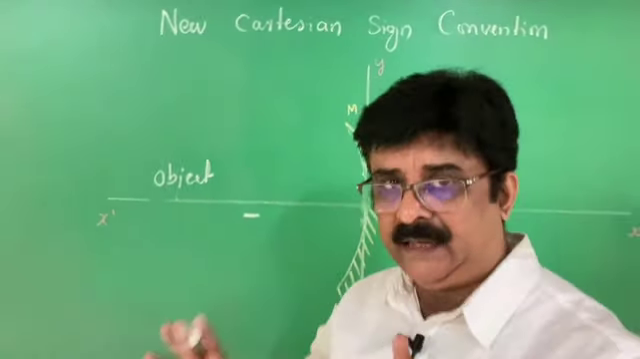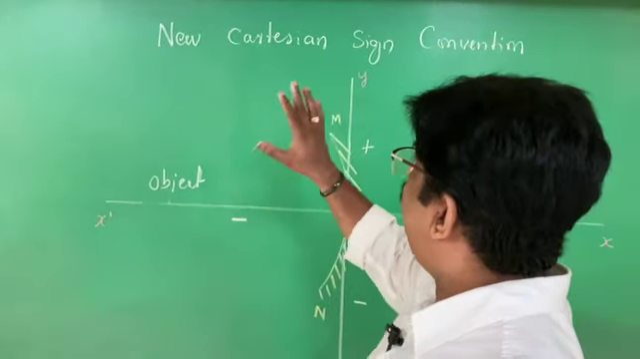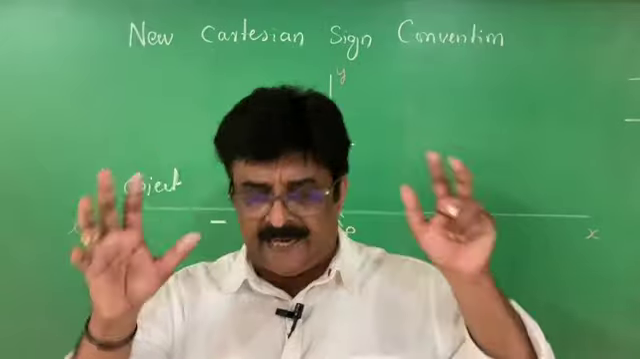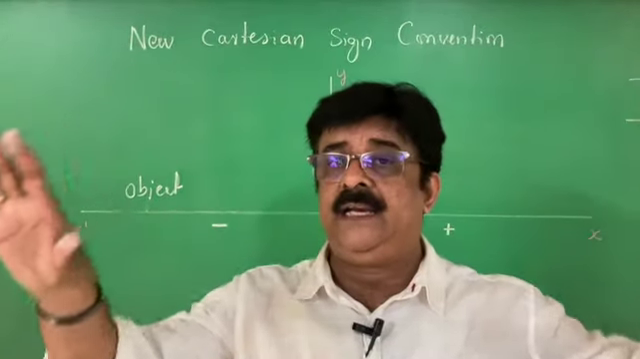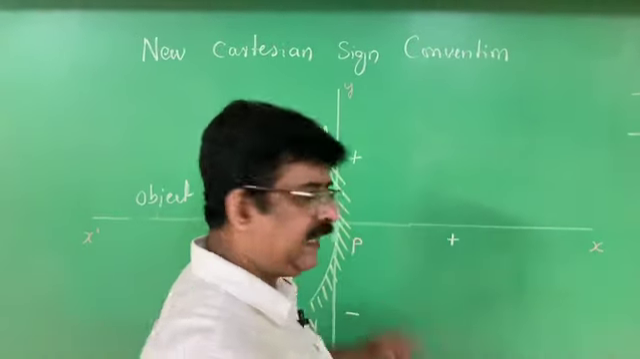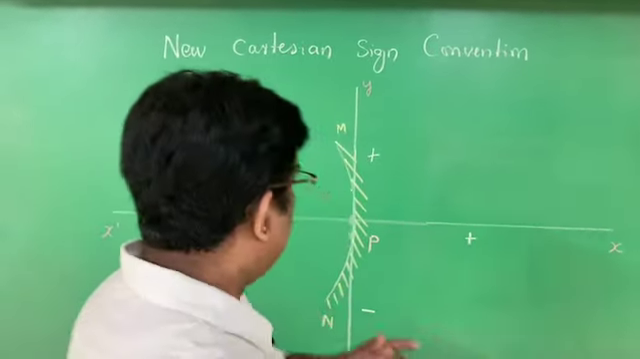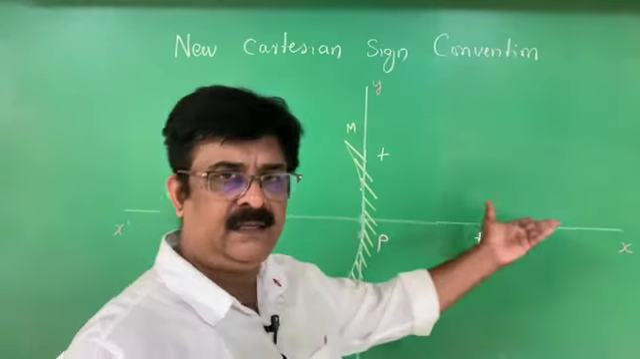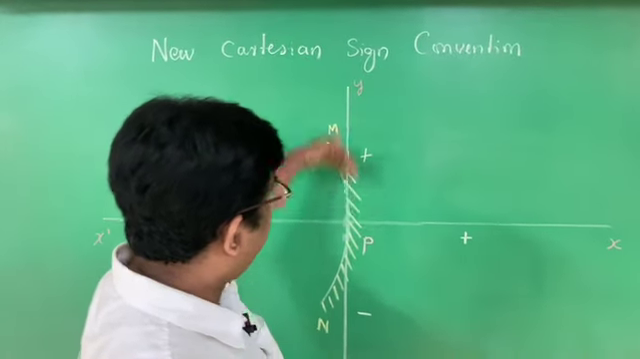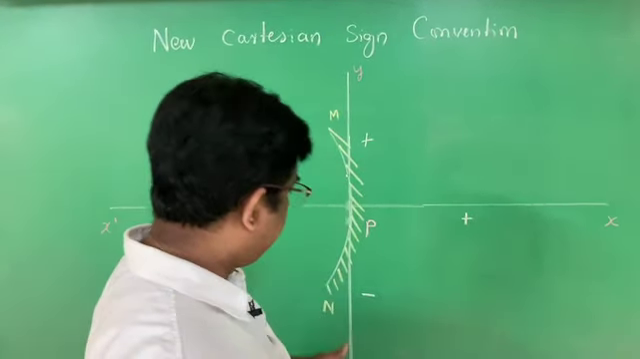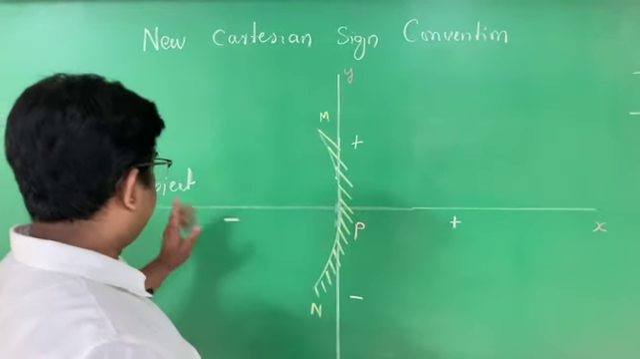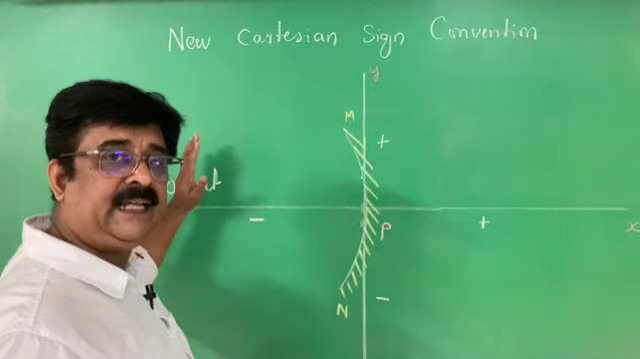I repeat once again. The new Cartesian sign convention is nothing but writing the ray diagram in the coordinate system. In the coordinate system, we consider the pole of the mirror as the origin. The left side is negative, the right side is positive. The line above the principal axis is positive, the line below the principal axis is negative. And one more thing: the object is always placed in the left side.